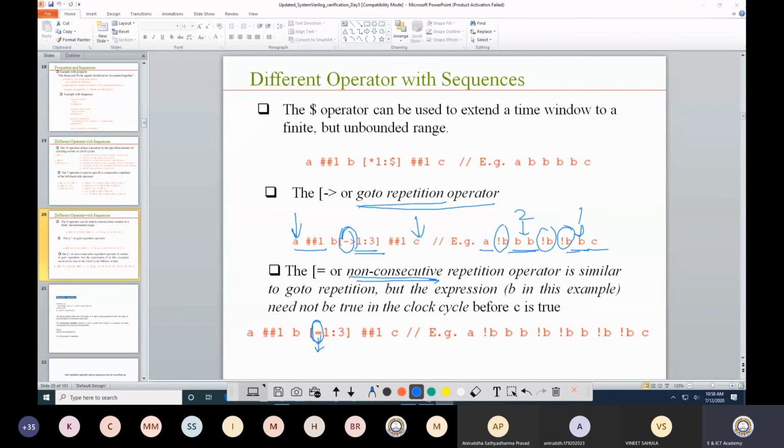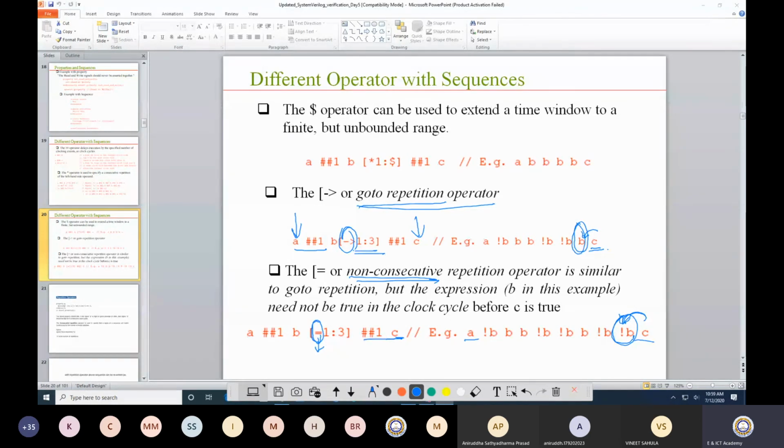But the only difference is whatever the last event is. So A is high, C is high. But before that, it is not necessary that B should be high. Here it is necessary that B should be high. Here when I use a go-to repetition, then it means that when C is high, before that B should be high. But when it is a non-consecutive repetition, it is not necessary that before that B should be high.